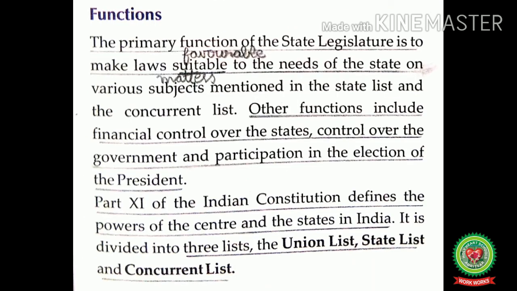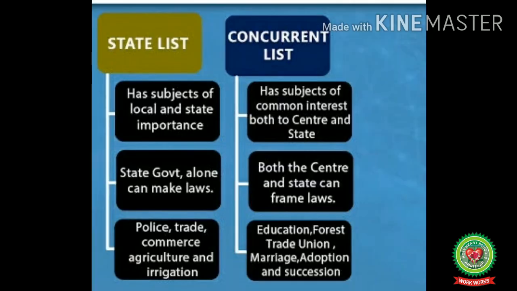Now, the last topic is functions of the state legislature. The primary function of the state legislature is to make laws suitable to the needs of the state on various subjects mentioned in the state list and the concurrent list. The subjects on which laws can be made only by the state legislative assemblies is called the state list, and the subjects on which laws can be made by both the parliament and the state legislative assemblies is called the concurrent list.